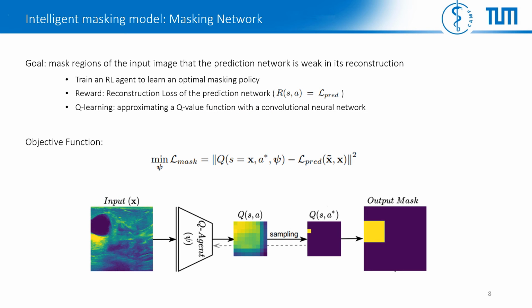We develop a masking framework based on reinforcement learning to learn an efficient masking policy. To develop such an agent, we design a one-step episodic task in which the input image is the current state that creates a continuous, infinite state space. We also define the set of actions to be the set of overlapping image patches that can be selected to create a corresponding binary mask. And finally, we set the instant reward for our agent to be the loss of the prediction model. We employ Q-learning to train the agent by approximating a Q-value function with a convolutional neural network.